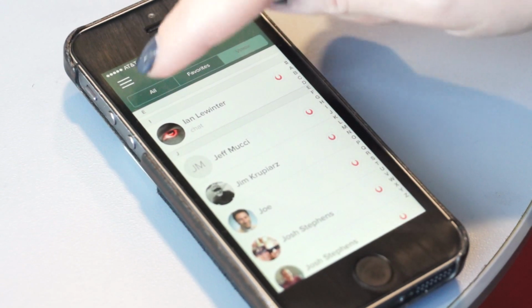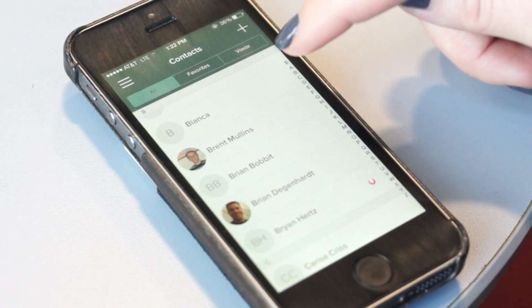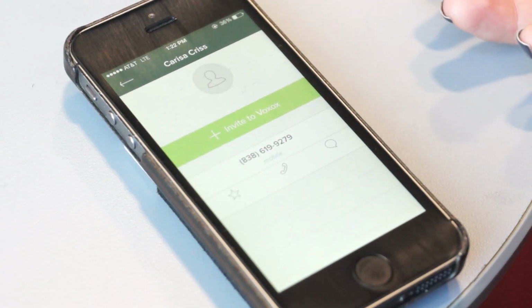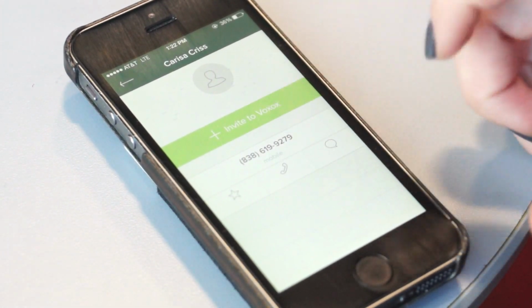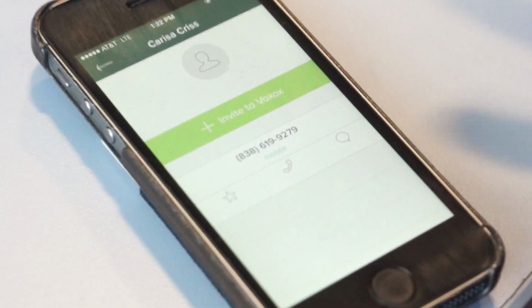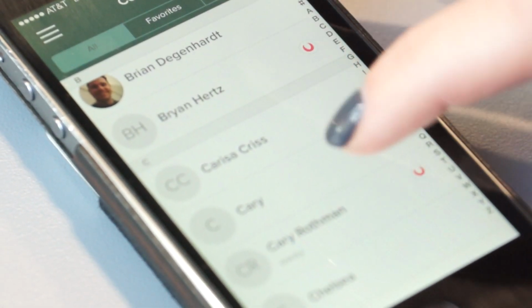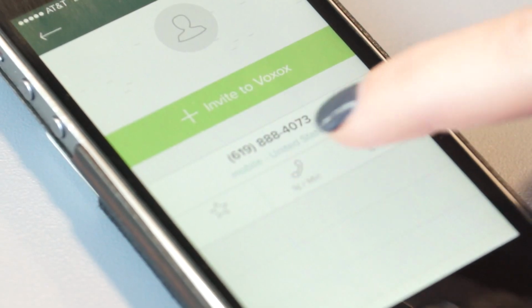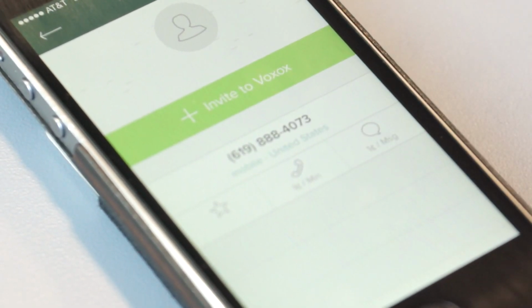So let's look at somebody that's not a Voxox user. I'm going to go into the all list, and let's see, Carissa here isn't on Voxox yet, and so I can call her phone, or I can invite her to Voxox, even though she's not using Voxox. And the rates for these calls are very, very low. So you can see here, this mobile number of Carissa's is a cent a minute or a cent a message.